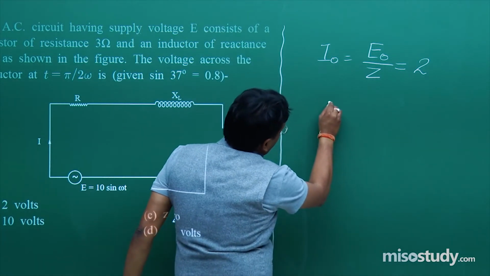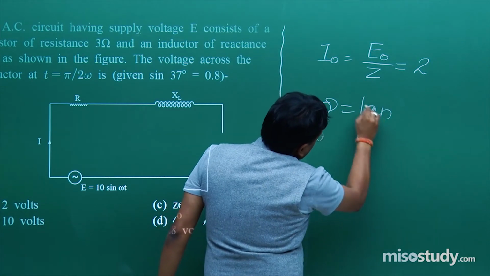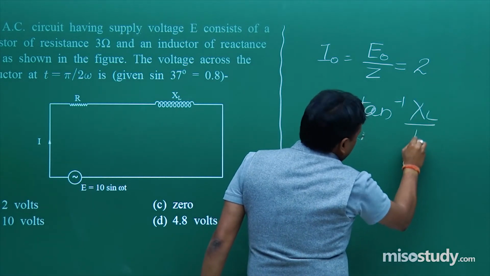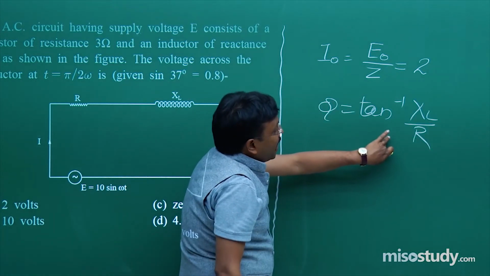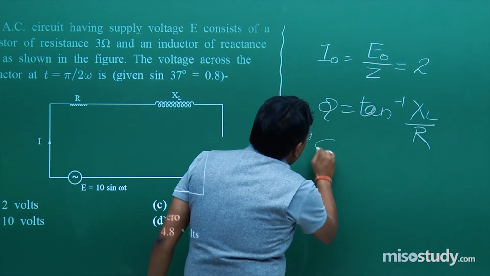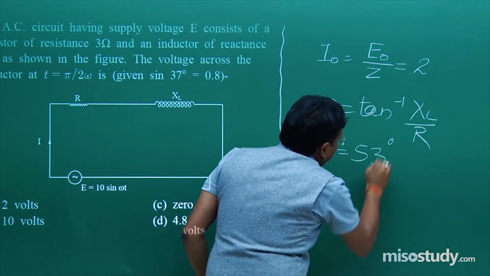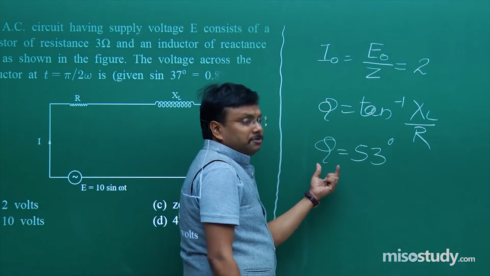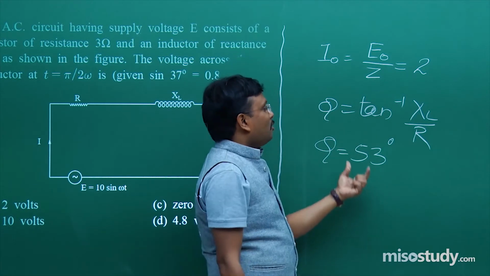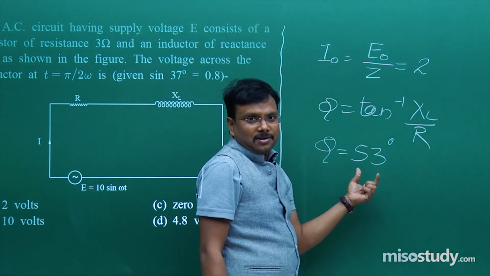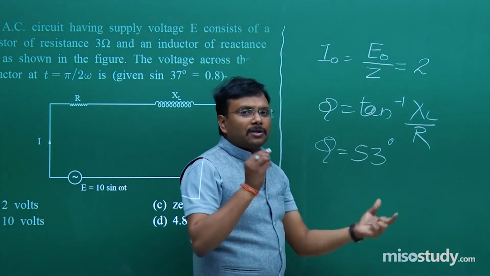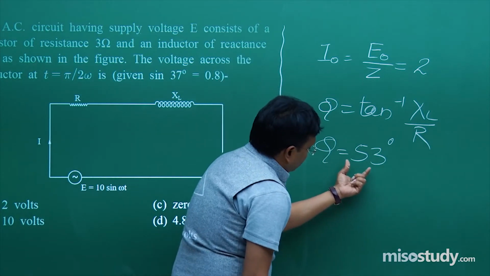Now after this, if I say phi is equal to tan inverse XL upon R, you will say no problem, this is a simple equation. XL means omega into L, values are given. So finally after putting the values, phi is 53 degrees. Here I am jumping some steps, but I suggest you learn this much trigonometry so that you can find out these values. It may normally be provided in your examination question paper. 37 and 53 are well known values. So phi is equal to 53.